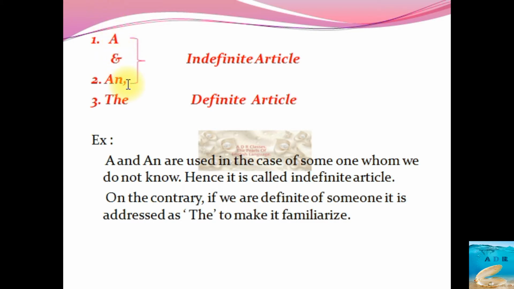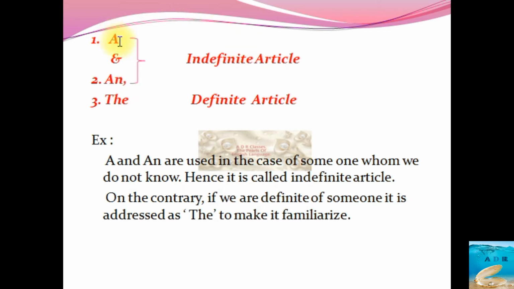An boy is never said, because an is a word that is used in front of a vowel, whereas a is a word that is used in front of consonants. So a boy is okay, but we never say an boy. We say an elephant. Elephant has a vowel sound, isn't it? Though the letter E is there, the pronunciation is not E, it is pronounced as A. So it is called an elephant. We'll be seeing the examples later on. I hope this is quite clear for you.